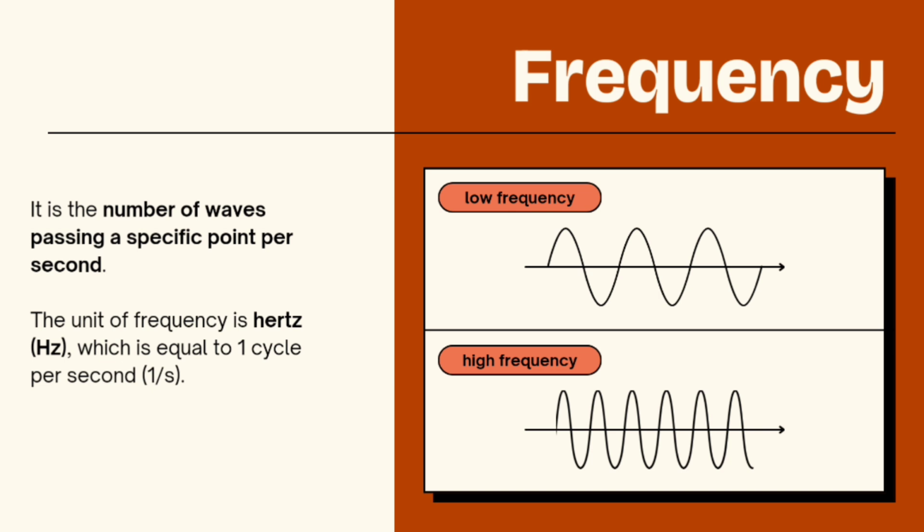Frequency is the number of waves passing a specific point per second. The unit of frequency is hertz, which is equal to 1 cycle per second.